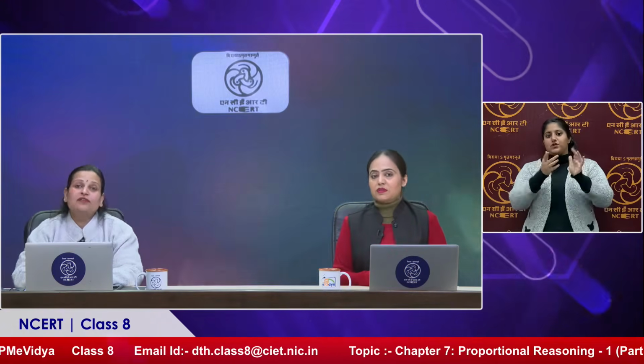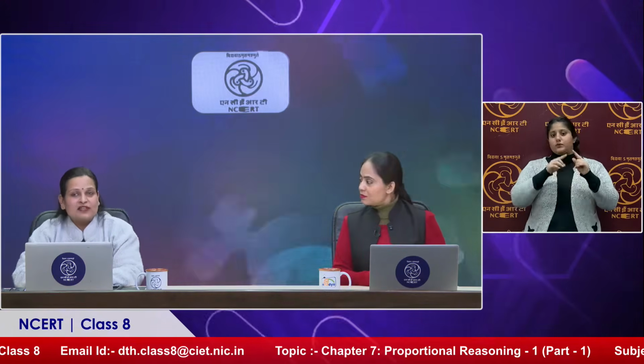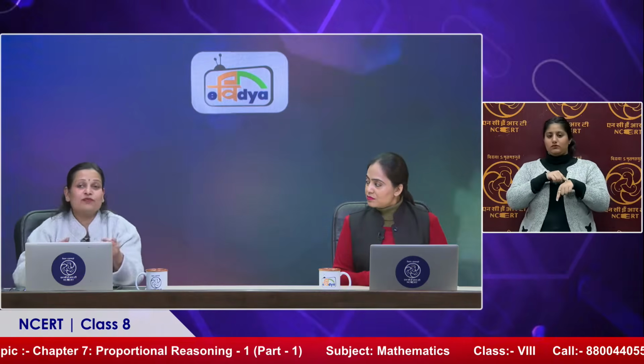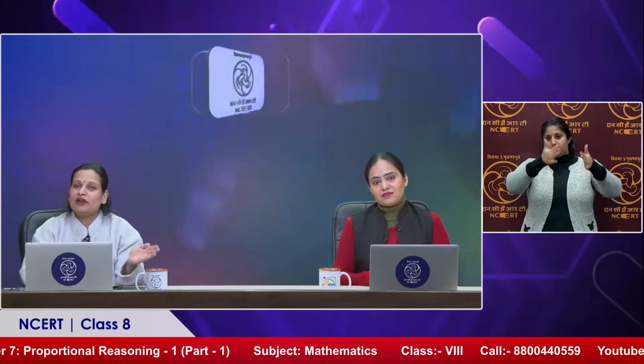So we talk about direct first. That is known as direct proportion. One more proportion is also there. That is known as inverse proportion. Suppose there are more taps, that means how much time will it take? Less time will be taken to fill the tank. Yes. Fewer taps means more time will be taken to fill the tank. Fine. So this is called proportional reasoning.